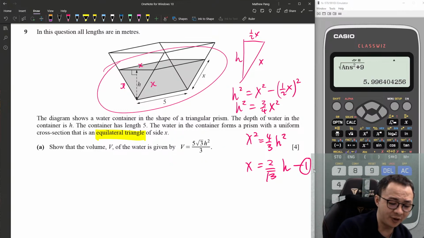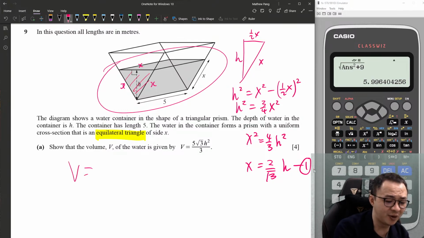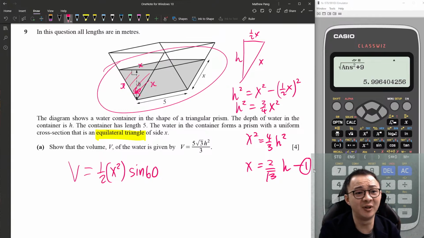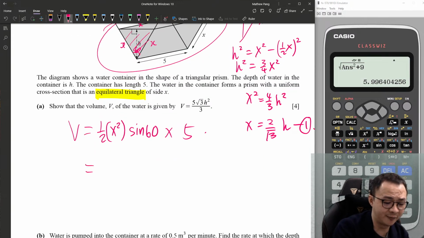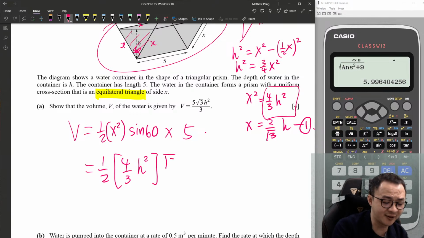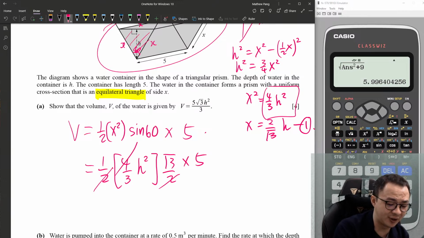So what I want to do right now is, the prism formula is quite easy. I need to find this area, multiply by 5. We want to find that area of the equilateral triangle, so the angle is 60 degrees, right? So it's half x times x, which is x squared, and then sine 60. Half ab sine C is the formula to find the area of a triangle, and then multiply by 5. So 1 over 2 x squared. For x squared I can straight away use this one back. It's easier. No need to have so many square roots. Sine 60 is root 3 over 2 times 5. This is 2, 2, 4. I simplified. So I got 5 root 3 over 3 h squared.